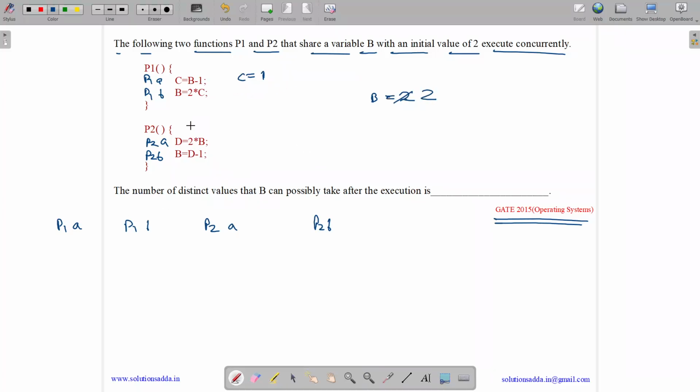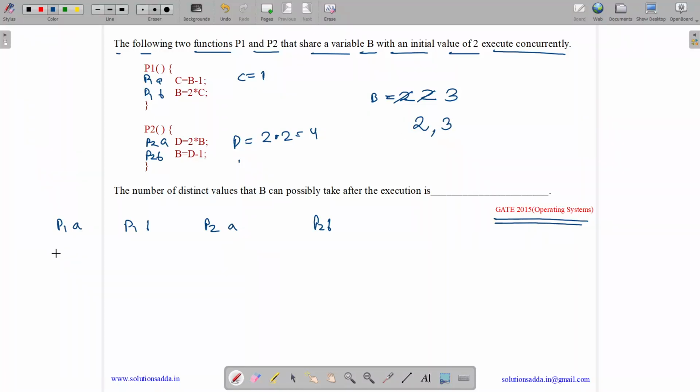Okay. Then we need to tell the entire value after the execution, not the intermediate values. Now D will hold 2 into B. D equals 2 into B, which is 2 into 2, which is 4. B will hold D minus 1, which is 4 minus 1, which is 3. So B held a value 2, now a value 3.